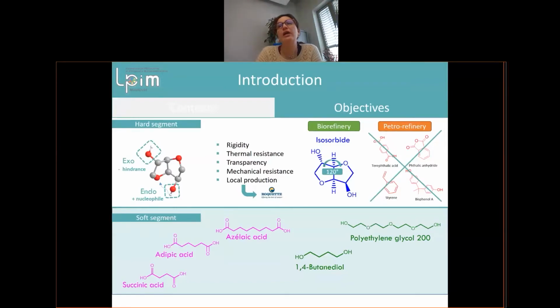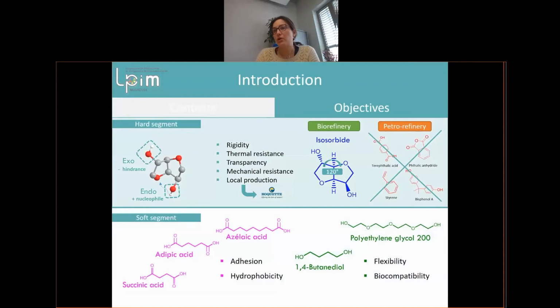Moreover, this product is produced by Roquette, a French industry. For the soft segment, the diacid or diol, we can reach some properties such as flexibility, biocompatibility, adhesion, or hydrophobicity for our resin.